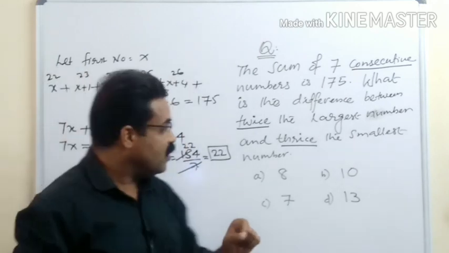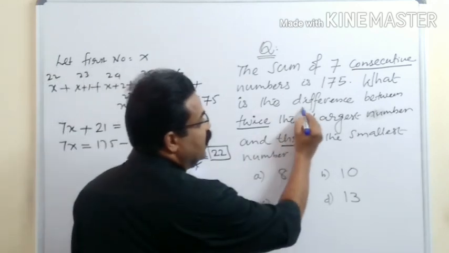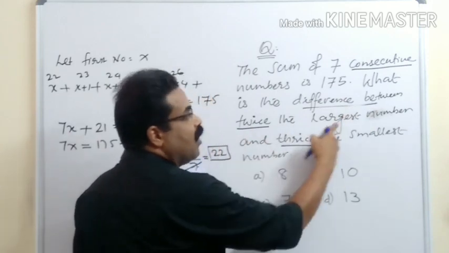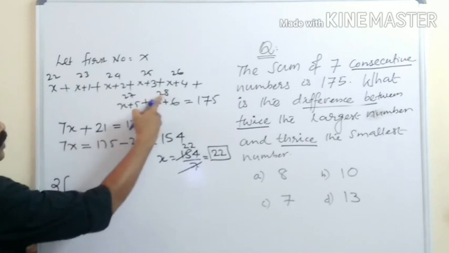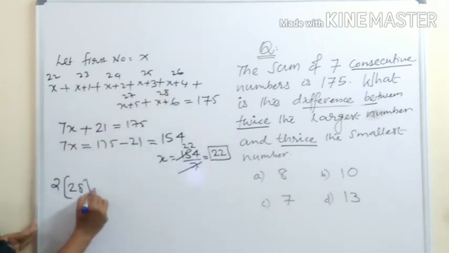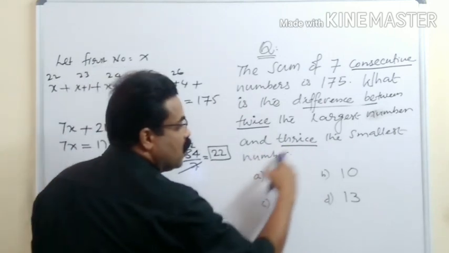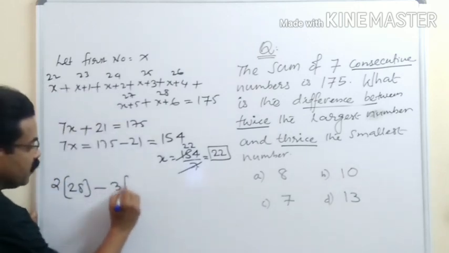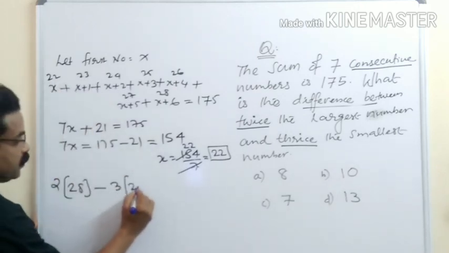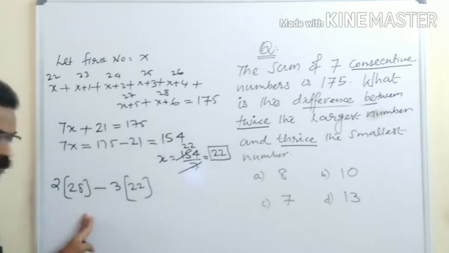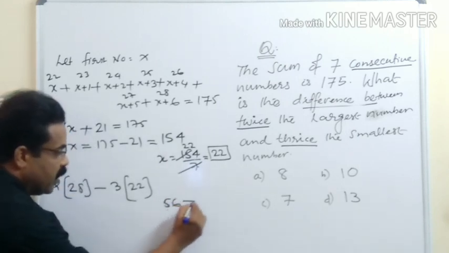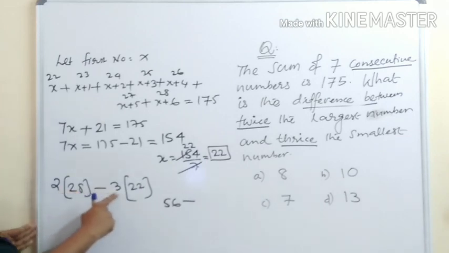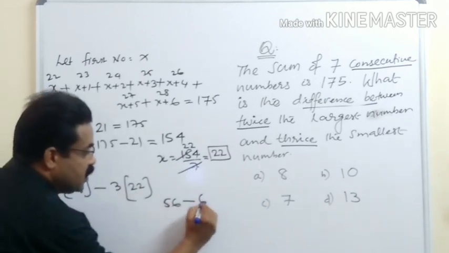Now what is the question? The question is, find the difference between twice the largest number, 2 times of largest number, the largest number is 28, minus thrice the smallest number, 3 times of smallest number, 22. This is what you need to find out. So 2 into 28 will be 56 minus 3 into 22 will be 66.